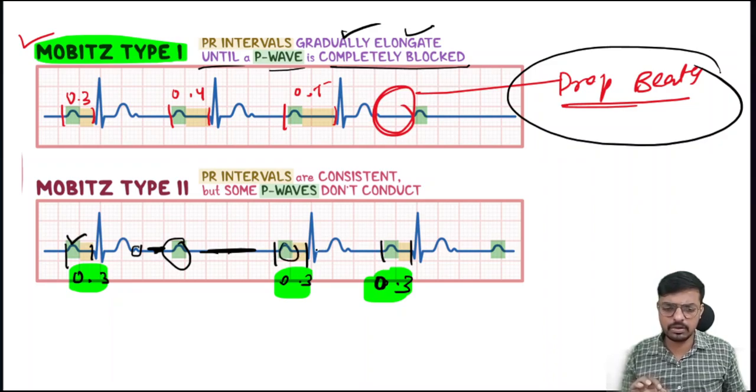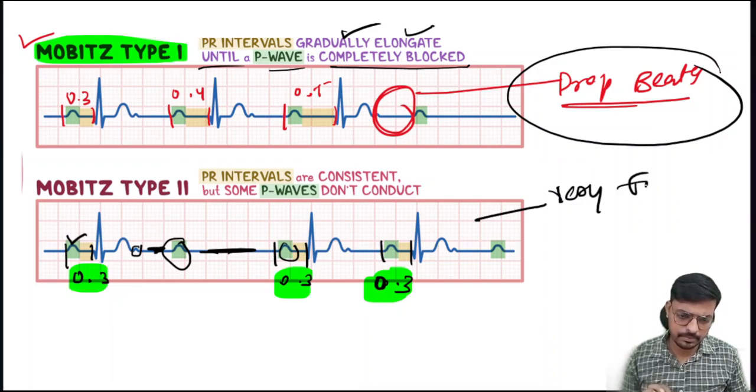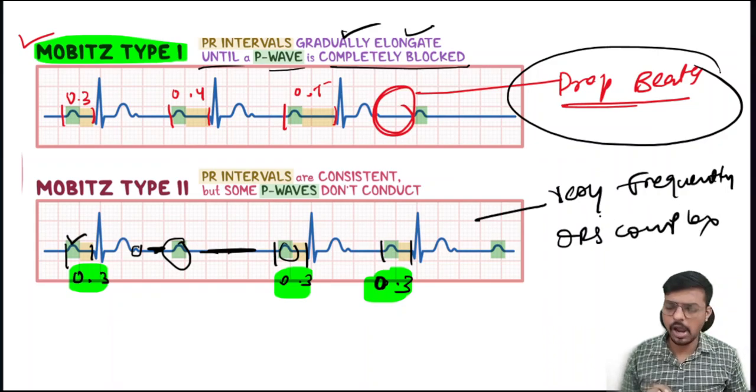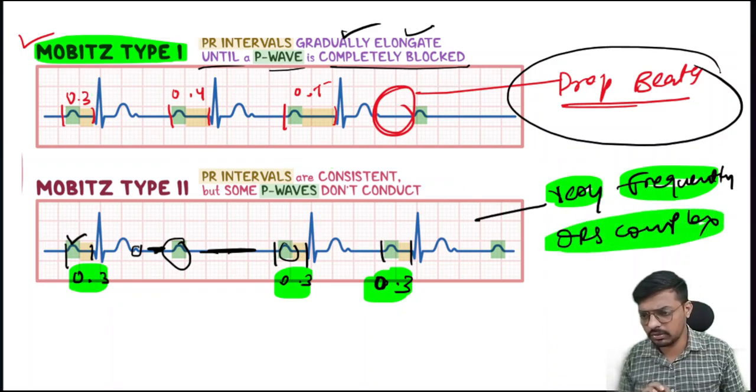Again a P wave comes and the QRS complex is there. The main differentiating point is that very frequently there will be absence of the QRS complex. I am not telling you it is completely absent. I am telling you there are very frequent drops in the QRS complex.